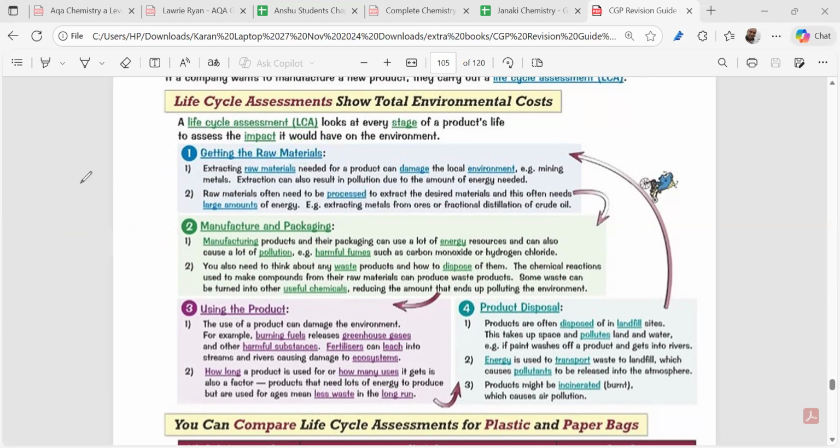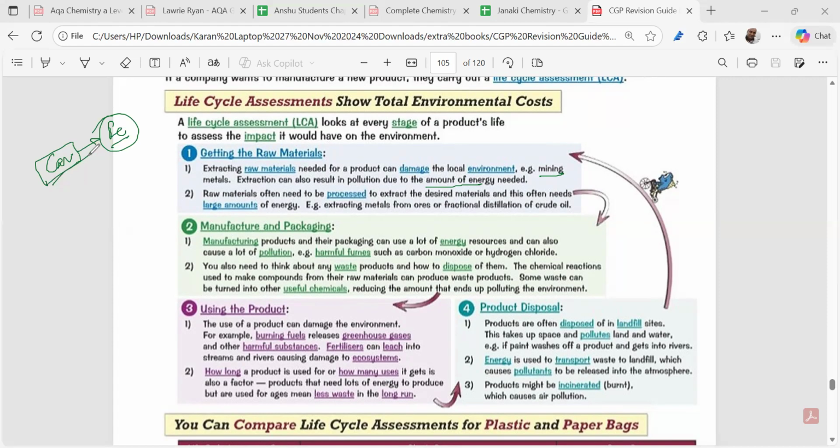Now suppose I'm trying to make a car, right? There's a car industry, right? The car industry needs iron, right? So iron, sourcing of the raw material. See, iron has to be dug from the ores, right? And that causes a huge amount of pollution. Mining causes a huge amount of water pollution and air pollution. Remember this, right? And a lot of energy is also used, right? Pollution, electricity, waste products given out or not, harmful gases given out or not, and how long the product can be used. Third, when you're disposing of the product, is it harmful to the environment, or does it need a huge amount of energy to dispose of it?